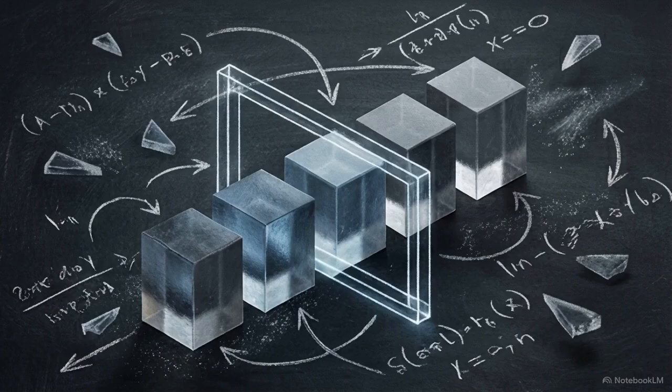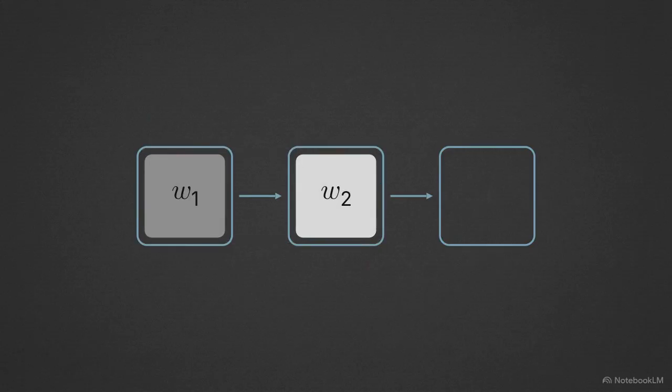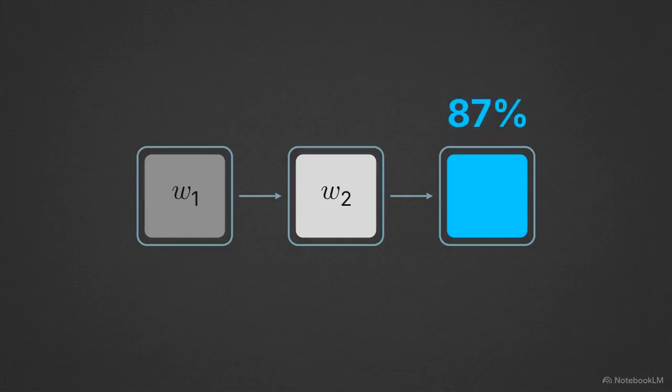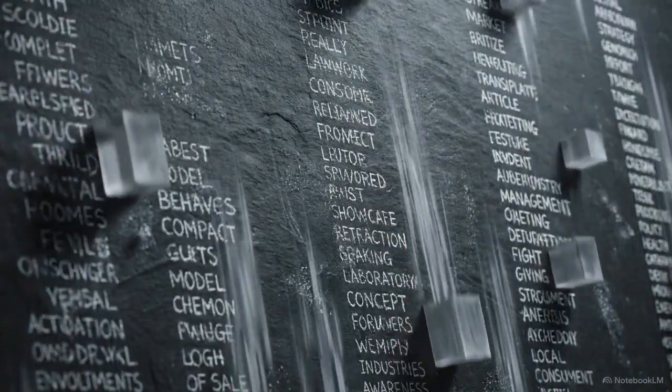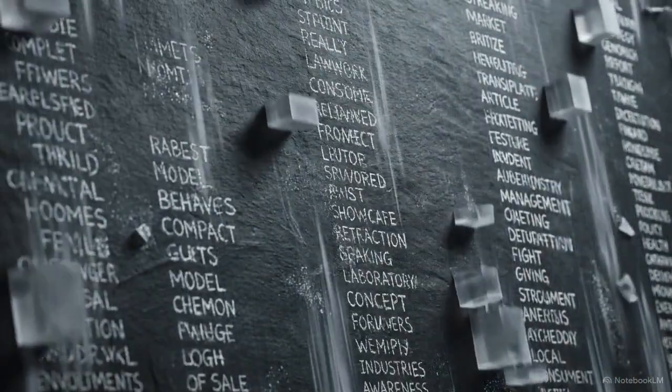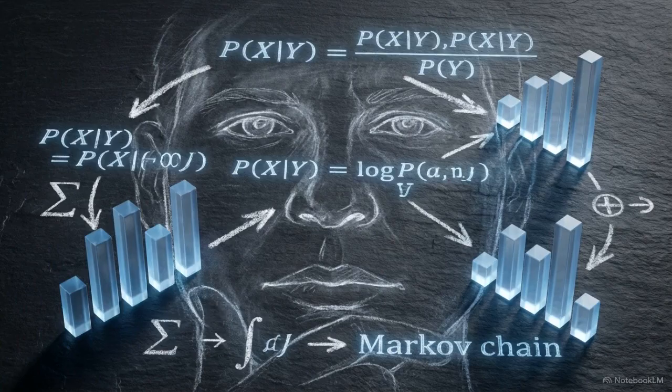To achieve this translation, engineers rely on a foundational architecture known as a language model. At its core, the operational goal of a statistical language model is straightforward. It looks at a given sequence of words and assigns a probability to predict the next word that will follow. Calculating that exact probability is difficult because human vocabulary allows for a virtually infinite number of word combinations. We cannot simply program a computer with thousands of grammatical rules and expect it to understand sarcasm or poetry. To make language computable, we have to build a system governed entirely by statistics.